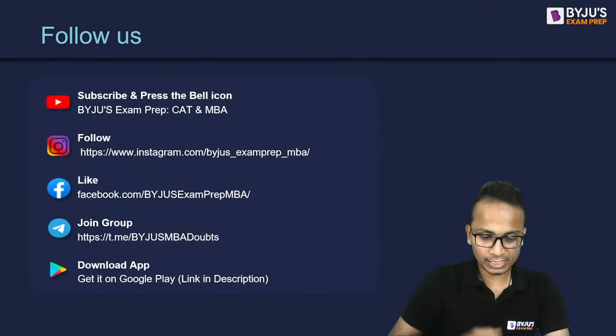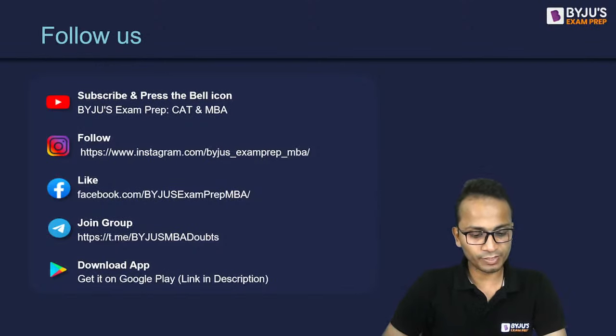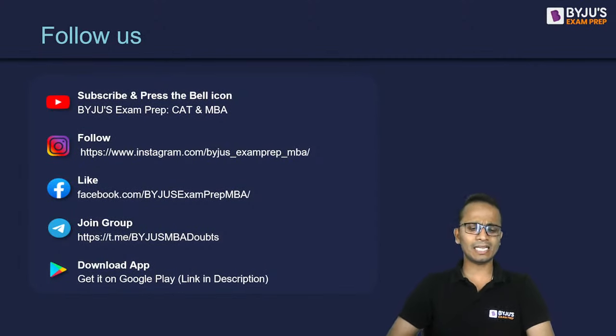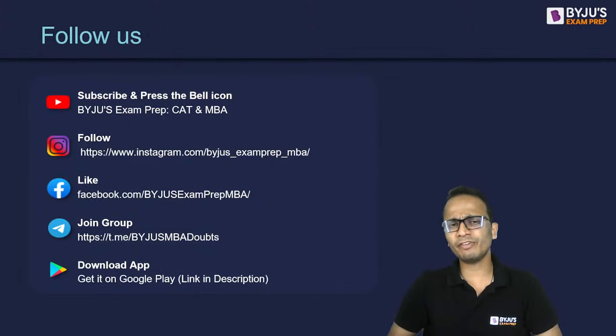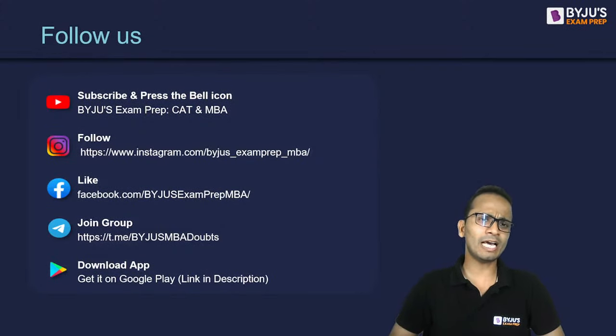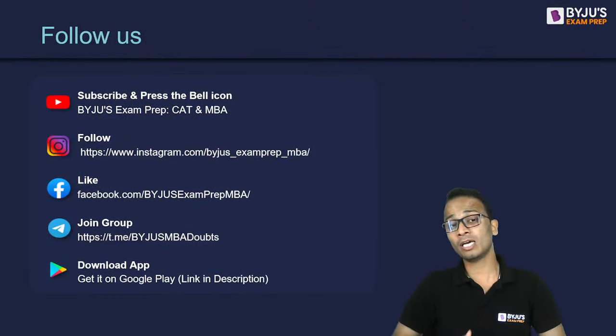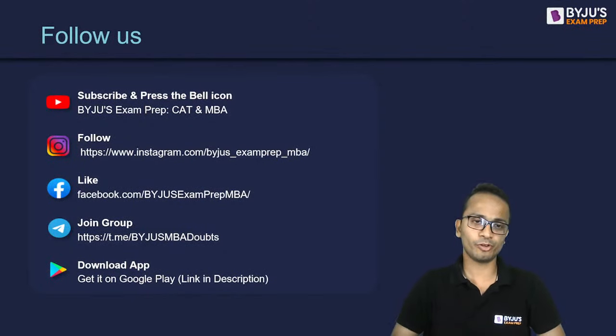Now Varun is asking, sir, I'm finding DILR set of CAT open mock difficult and I was taking 20 minutes for one set. Yes, Varun, I can say that the level of difficulty was on a little higher side, but 20 minutes is too much. So somewhere around 14-15 minutes for one set. And on an average, if you are able to finish somewhere between 2 or 3 sets in this particular mock, then that will be a good attempt for you.